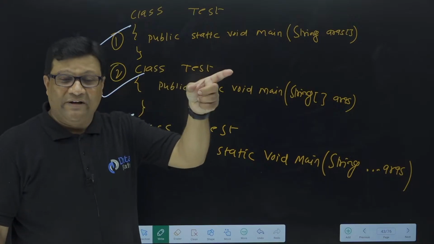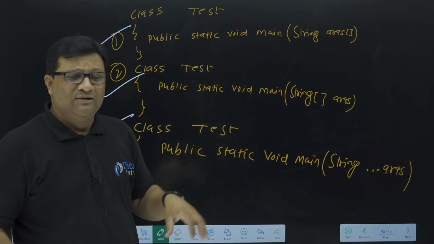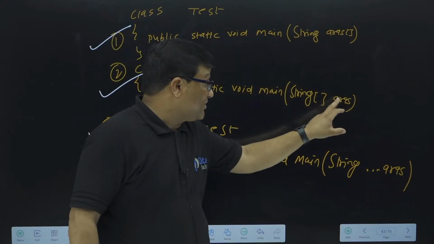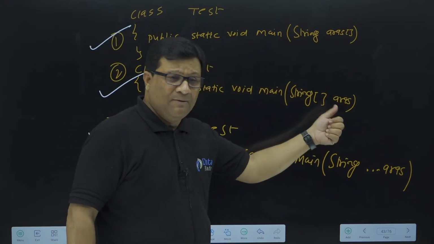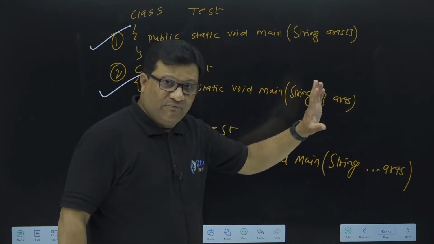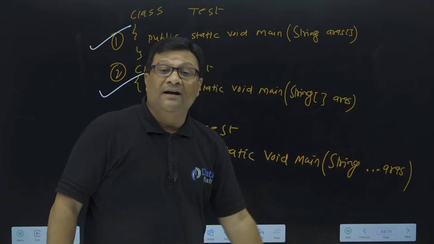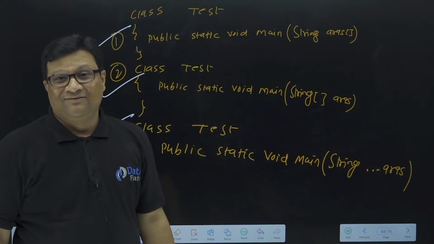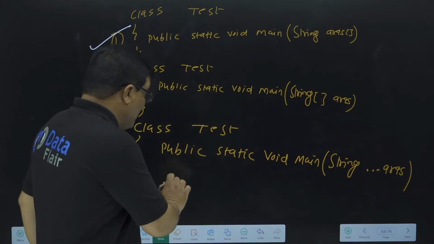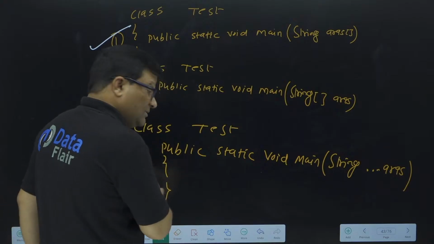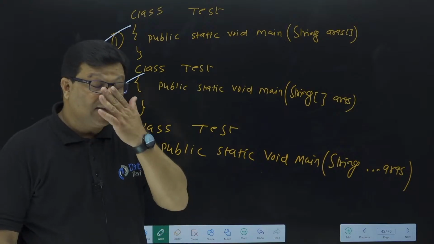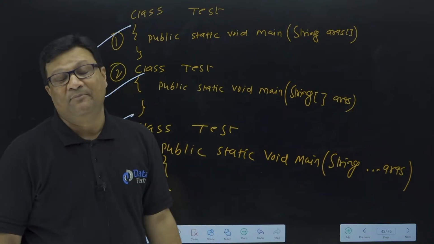One more way is there, I'll explain it later because at this time you are not able to understand that one. So main(String args) is the common syntax. Prefix or suffix brackets, both are allowed. String bracket and then space args is a valid statement. String triple dot args is again a valid statement. If somewhere you find main in this way, don't get confused. Otherwise someone says it's an error, you are not allowed to write main in this way. But these are the different syntaxes to use the main statement in Java.